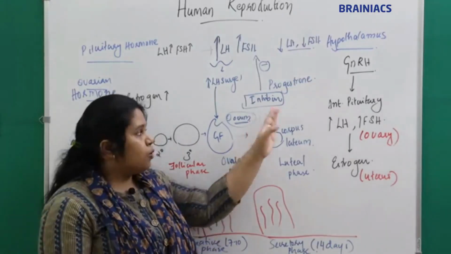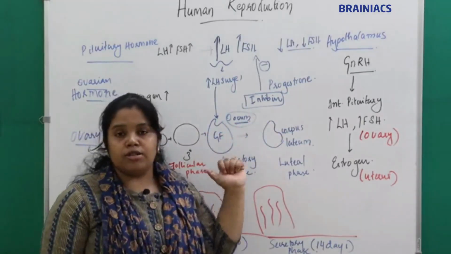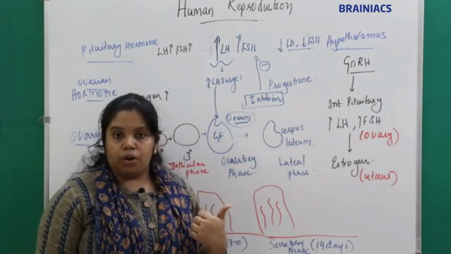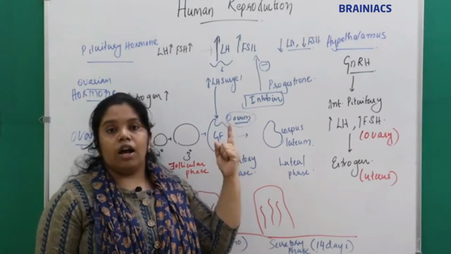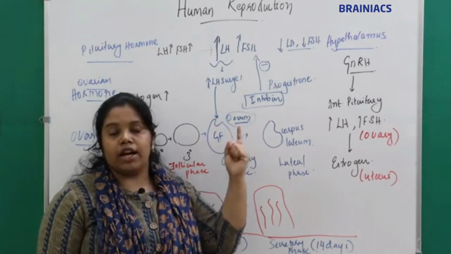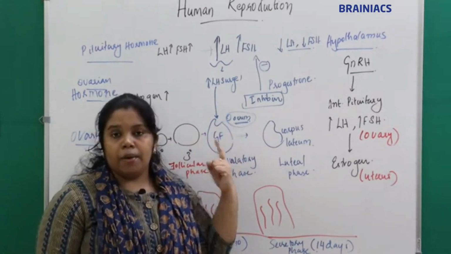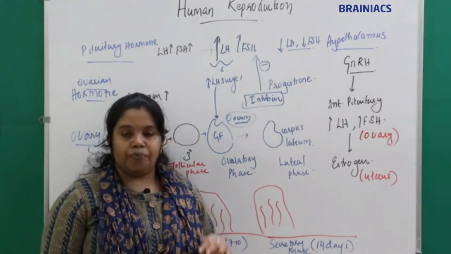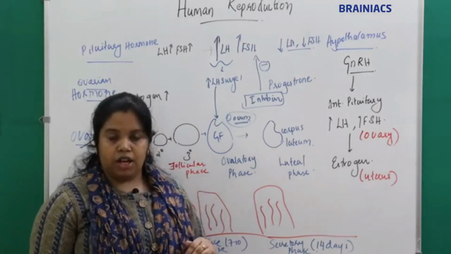This progesterone, along with a hormone secreted by the granulosa cells of the ovary, inhibin, will inhibit the GnRH as well as the anterior pituitary. So there will be a decrease in LH and FSH.